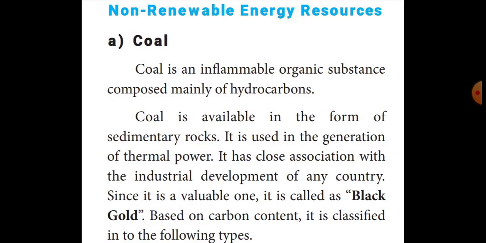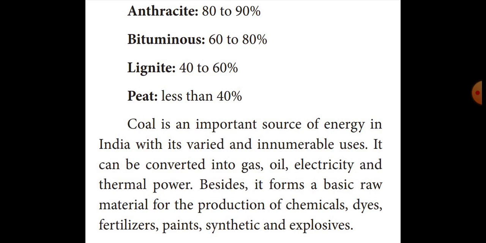Mostly, coal is classified based on carbon content. Coal is divided into 4 types. The first one is anthracite, the second one is bituminous, the third one is lignite, and the fourth one is peat.